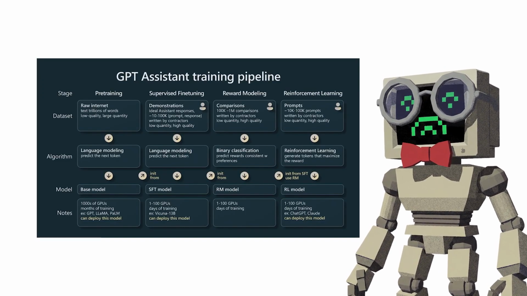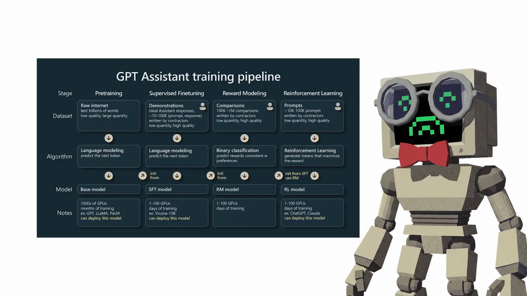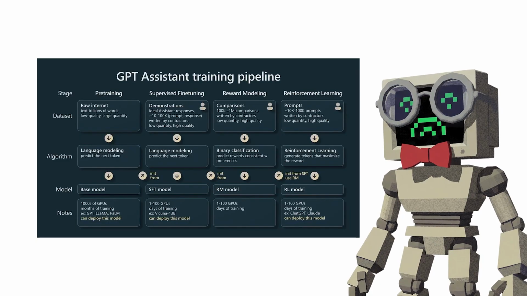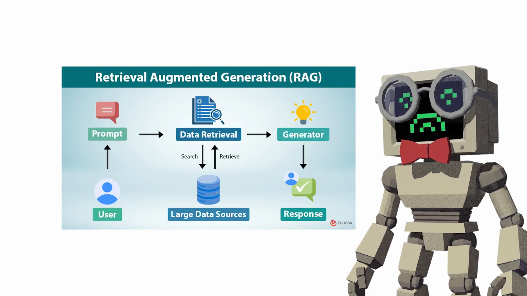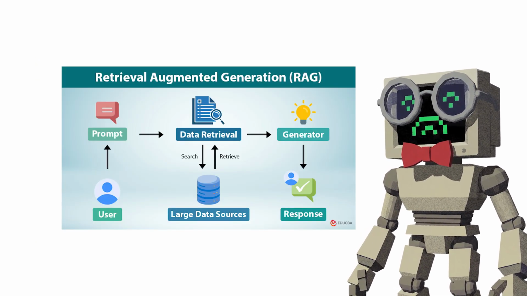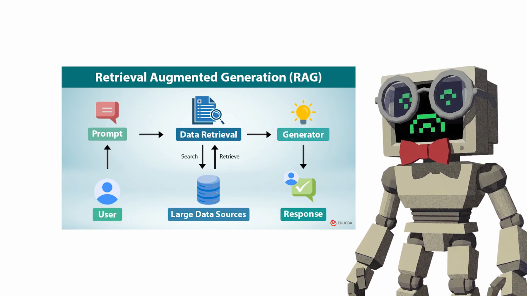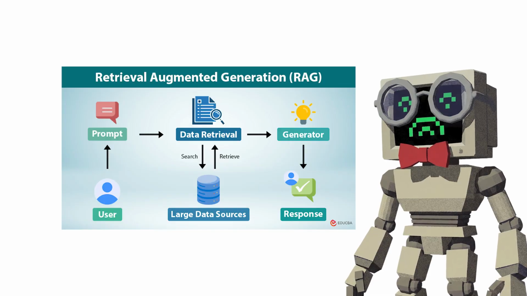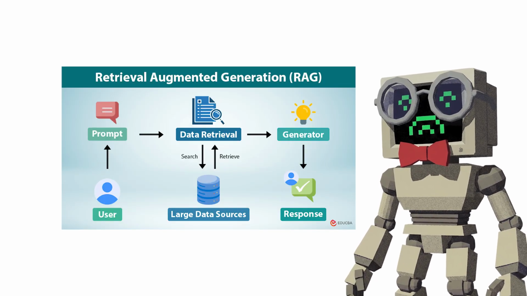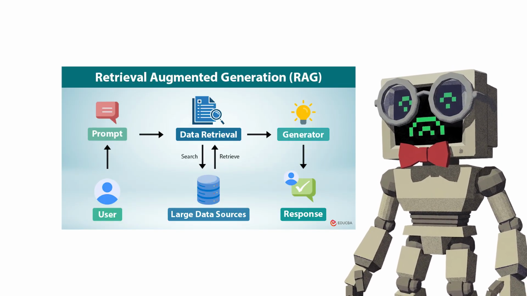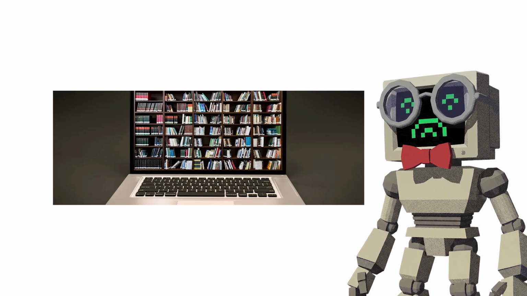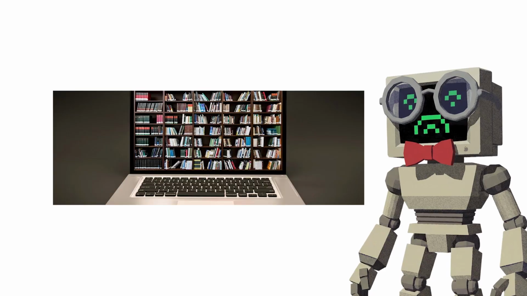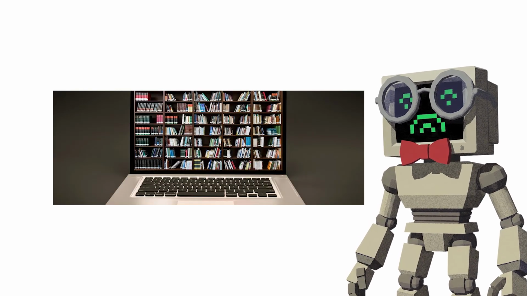Every clever prompting trick in the world is useless if the model's information is stale or it simply never had the data you need in the first place. Retrieval augmented generation, or RAG, breaks that boundary entirely. It connects the model to the outside world. Here's how it works. RAG is a two-part system. When your query comes in, a retriever performs semantic search over a vector index of documents, essentially a massive library of information stored as mathematical representations. It finds the most relevant passages to your question and pulls them out.